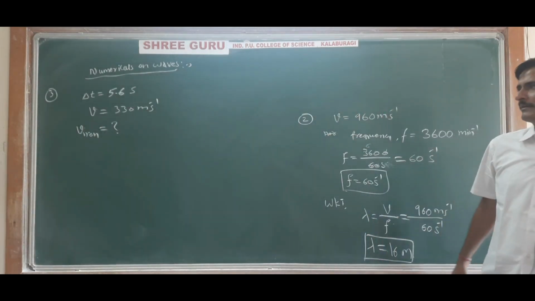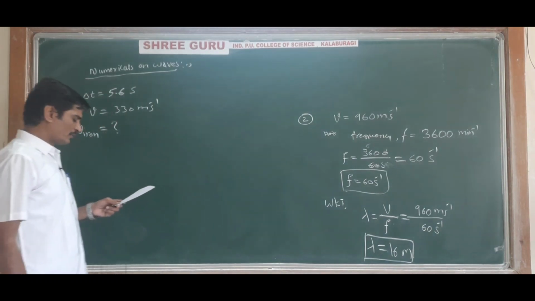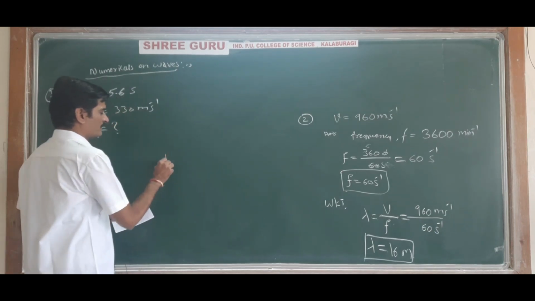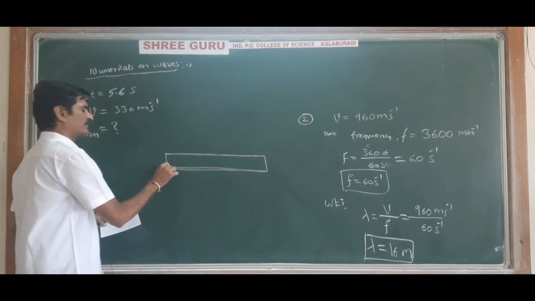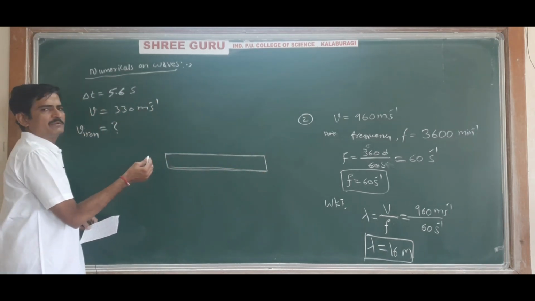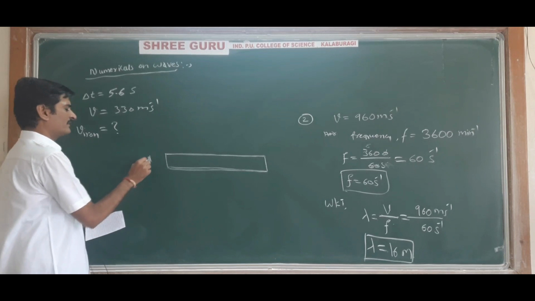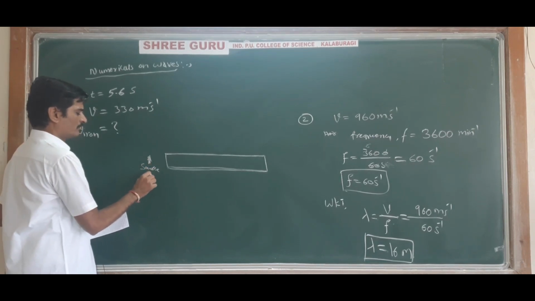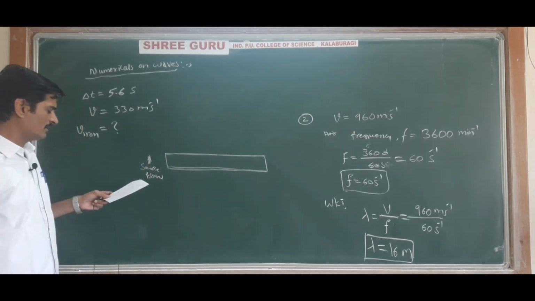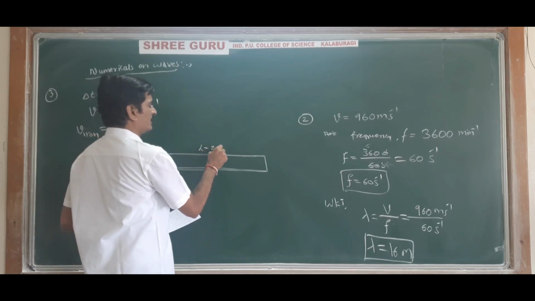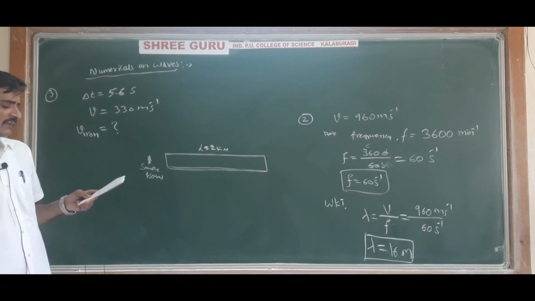Okay, see here. Once again I will read the question and I will try to draw the diagram, just for your understanding. A source of sound is placed at one end of an iron bar. That is, there is an iron bar and a source of sound is placed. We know the source of sound is a vibrating body. Any body which is vibrating is called a source of sound. A source of sound is placed at one end of an iron bar 2 km long. The length of this iron bar is 2 km. And two sounds are heard at the other end.